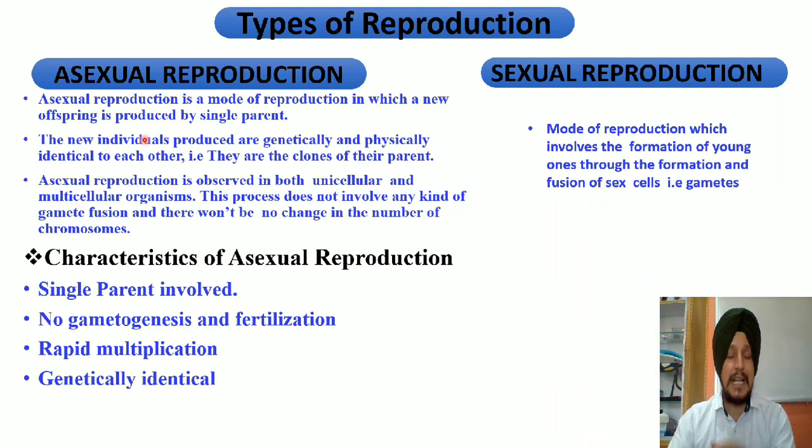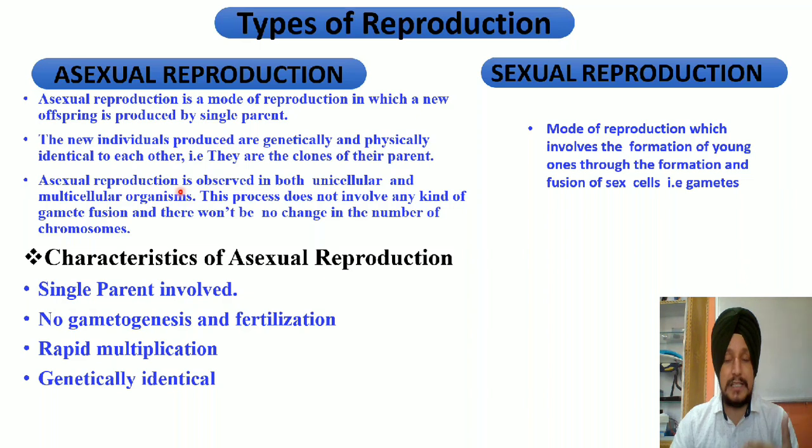Students, in asexual reproduction, the young ones produced by the parents are genetically identical to the parents and are so called clones. It means जो young ones produce होते हैं इस reproduction के द्वारा वो physically और genetically exact replica होते हैं अपने parents से. There is no change in their phenotypic as well as genotypic traits except in certain mutated conditions.